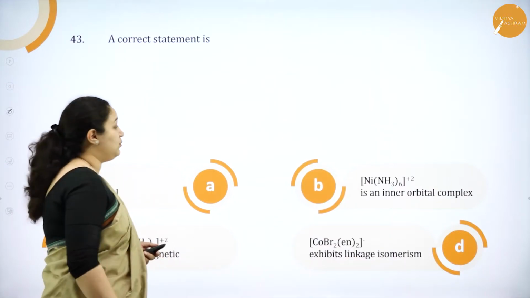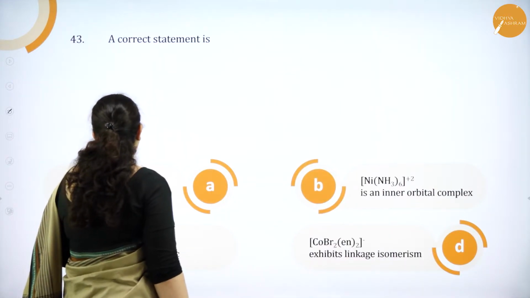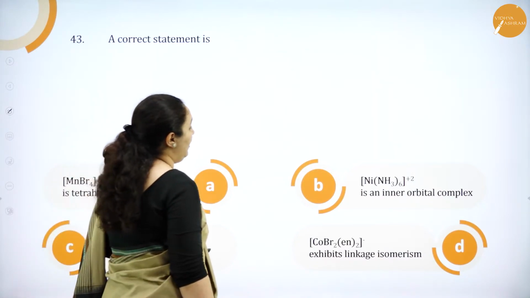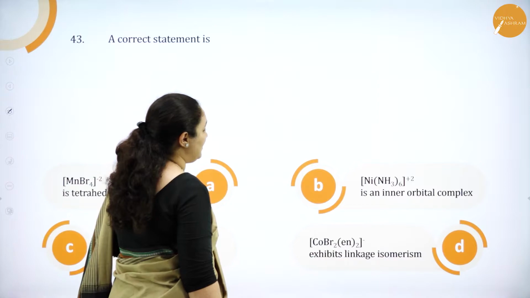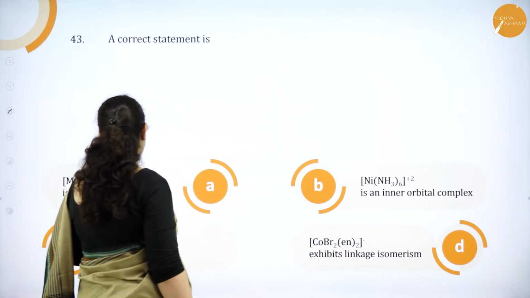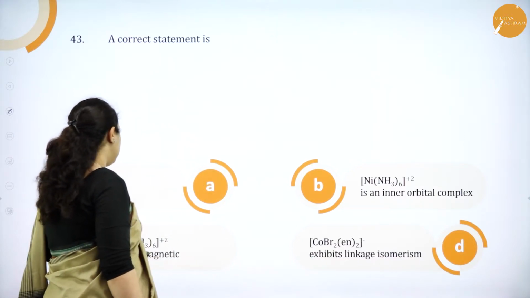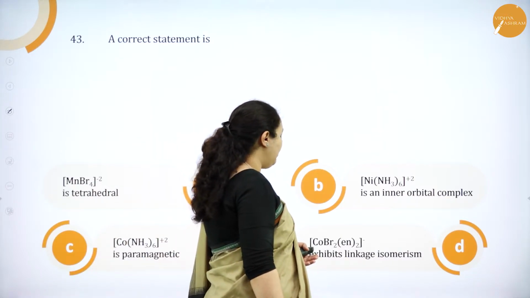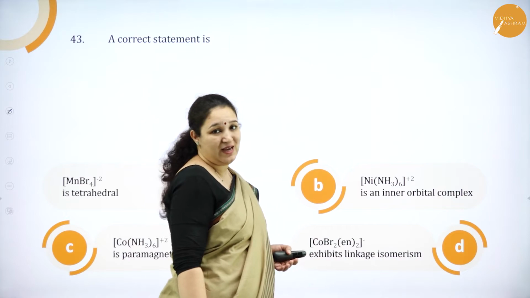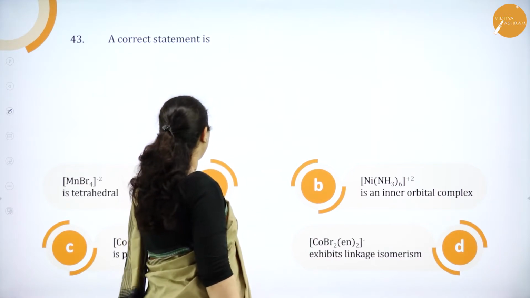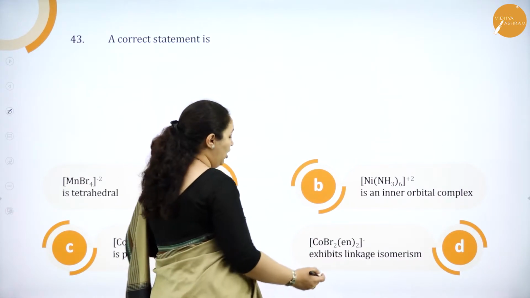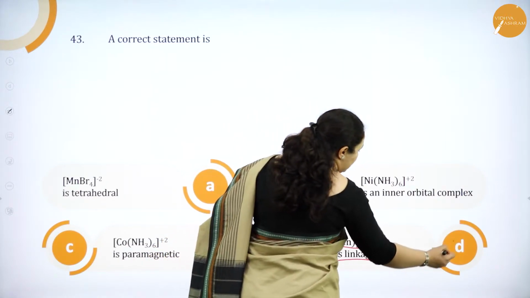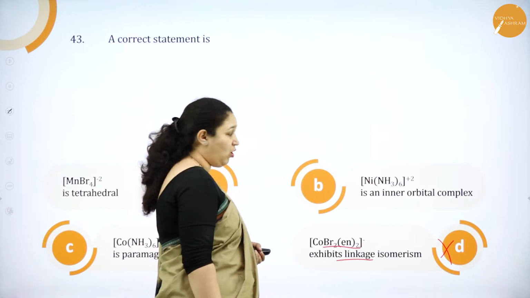Okay, 43rd one. The correct statement is: MnBr4 2- is tetrahedral; Ni(NH3)6 2+ is an inner orbital complex; option C, Co(NH3)6 2+ is paramagnetic; CoBr2(en)2 - exhibits linkage isomerism. So they are asking us to tick the correct statement. Of course, just by looking into the ligands, it is not linkage isomerism. So this statement is wrong.